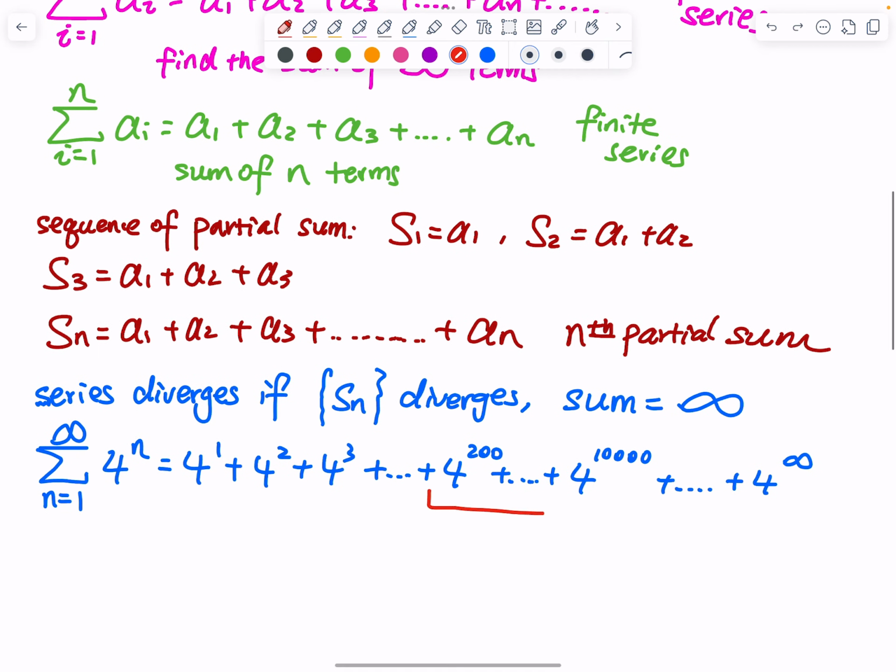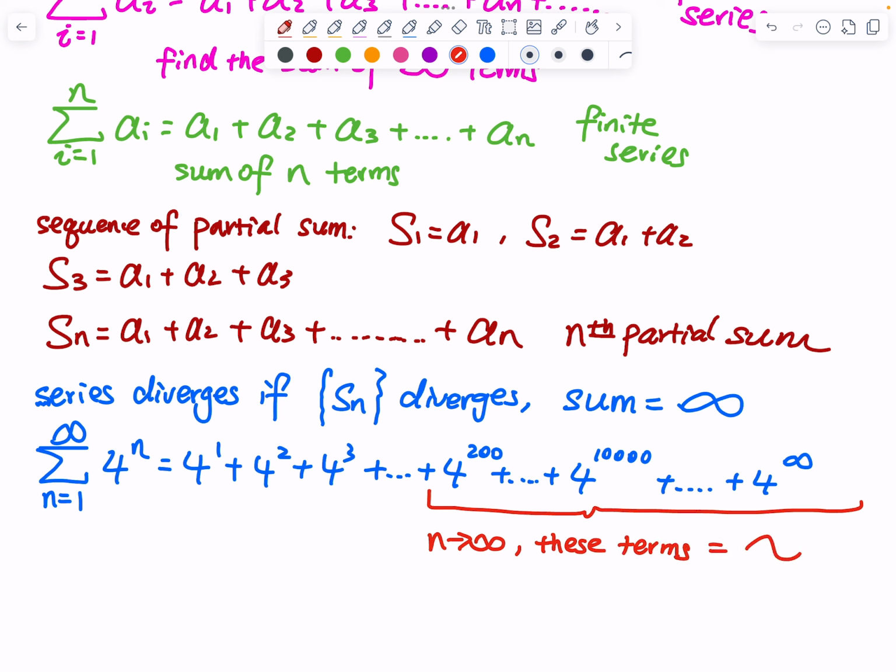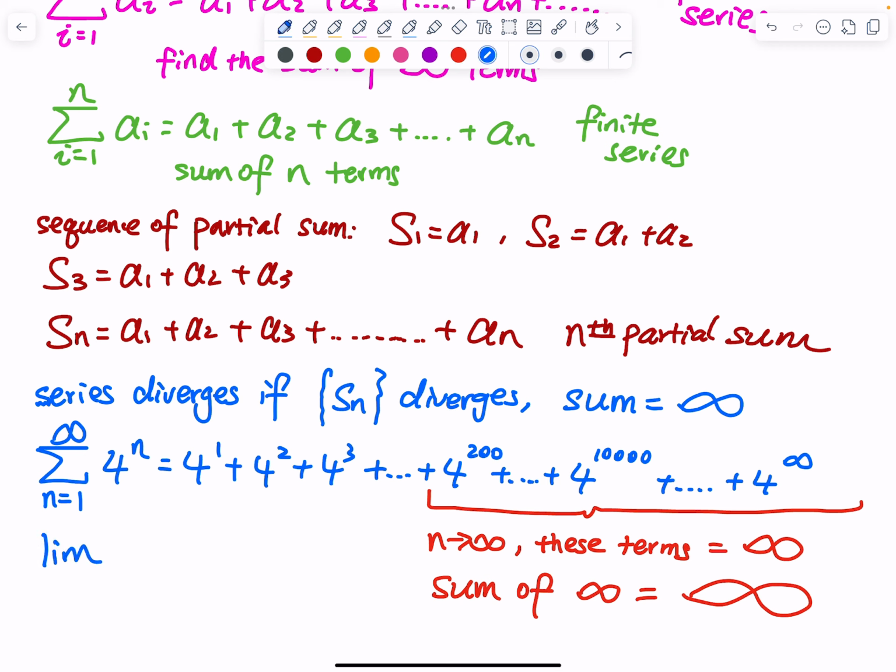So this term, base 4 raised to a very high power. As n approaches infinity, we will say these terms equal infinity, and then the sum of infinity, you are adding up a huge value, many of them, then you will just get infinity. And then we will say the limit as n approaches infinity of 4 to the nth power is equal to infinity, and then we say the series diverges. The series diverges.